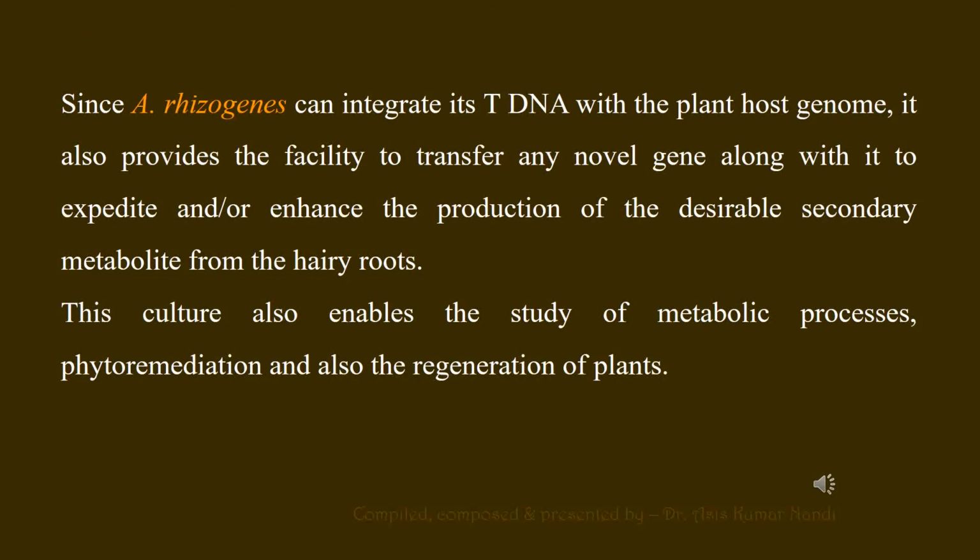Agrobacterium rhizogenes also provides a facility as it can integrate its T-DNA with the host genome.